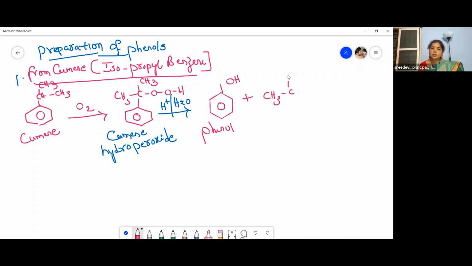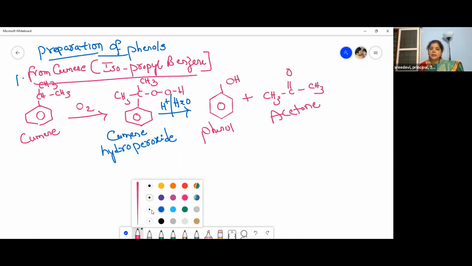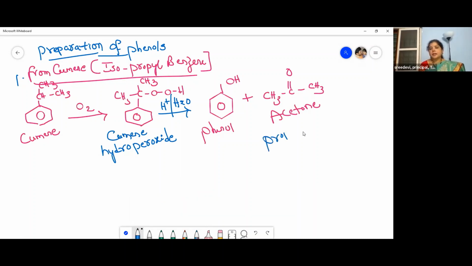What is it? Acetone, propanone. What is the IUPAC name? Propanone. How many carbons? 3 carbons. So when it contains 3 carbons, remember, we call it prop, and it is a ketone, propanone. Okay, children, propanone. So this is the first preparation from cumene.